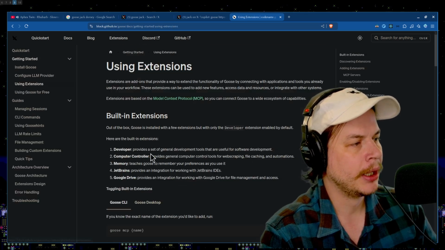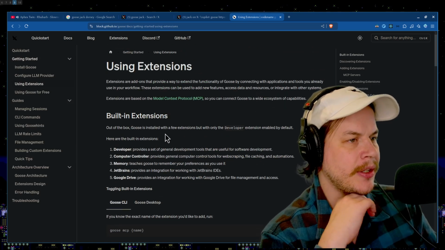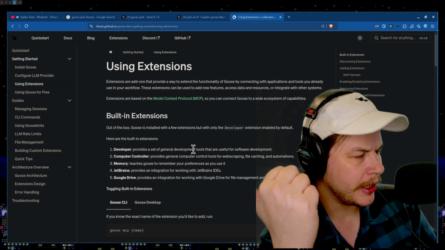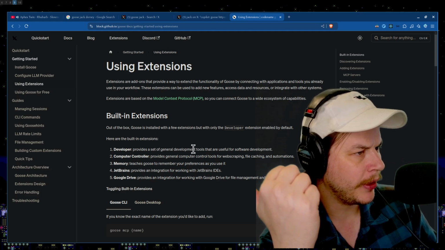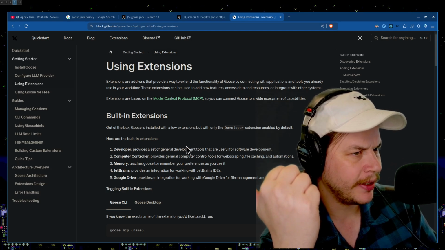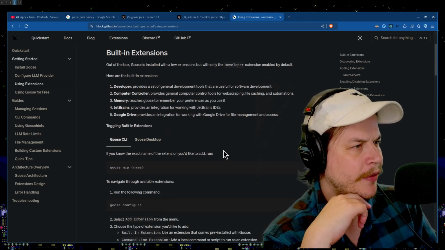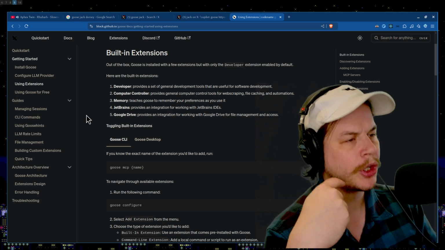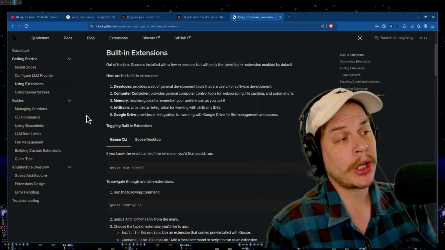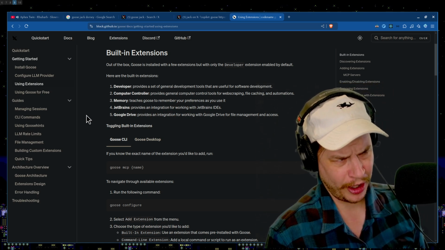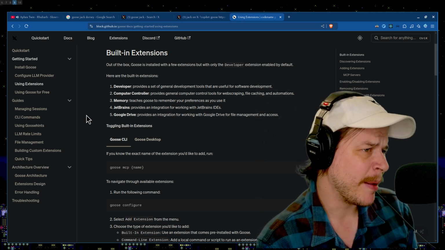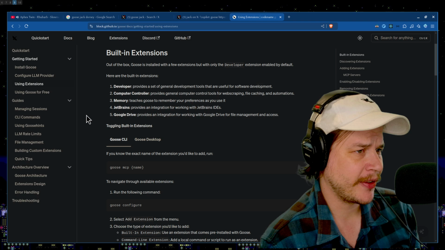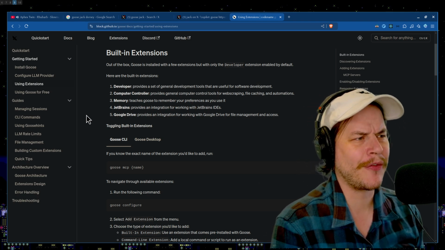Easy, simple. There's extensions, so it says that it's installed with a few extensions, but with only the developer extensions enabled by default. So developer provides general development tools that are useful for software. There's a computer controller, which provides general computer control tools for web scraping, file caching, and automations. Memory teaches Goose to remember your preferences as you use it. JetBrains provides an integration for working with the JetBrains IDE.